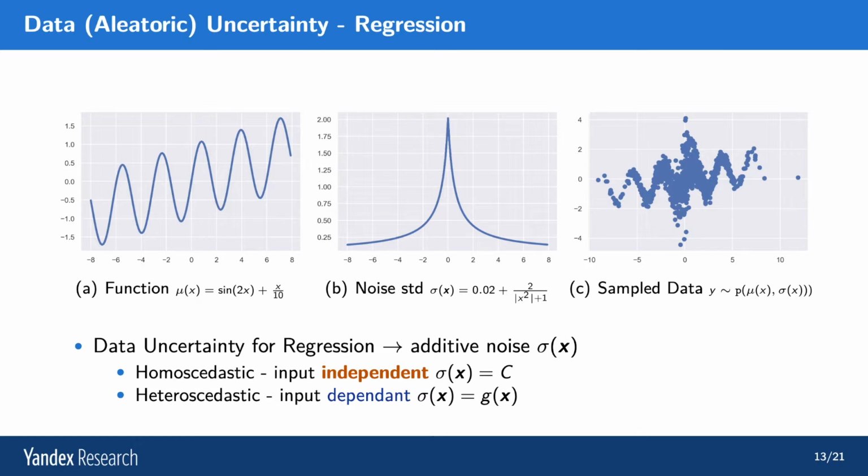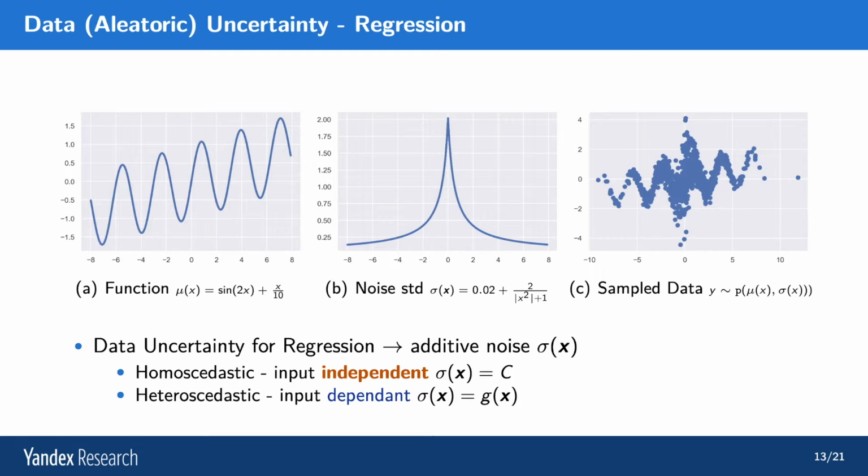And if we sample data from this distribution with mean as defined in image A and standard deviation as defined in image B, we'll have the data points described in image C on the right. So clearly, in the center around 0, all the data points are highly noisy and it's difficult to make out the underlying function there, even though the underlying function is still sin 2x plus x over 10. Now this additive noise is data uncertainty for regression.